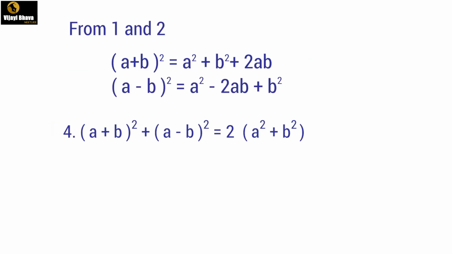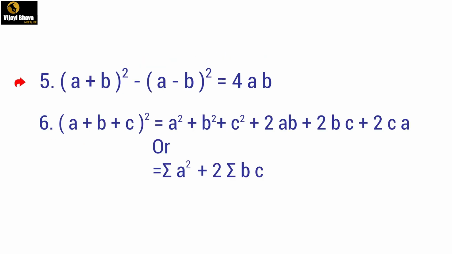From formula 1 and 2, we can derive a fourth formula which comes out as (a+b)² + (a−b)² = 2(a² + b²). The fifth one, (a+b)² − (a−b)² = 4ab. The next one, (a+b+c)² = a² + b² + c² + 2ab + 2bc + 2ca. The above formula can be written as Σa² + 2Σbc.